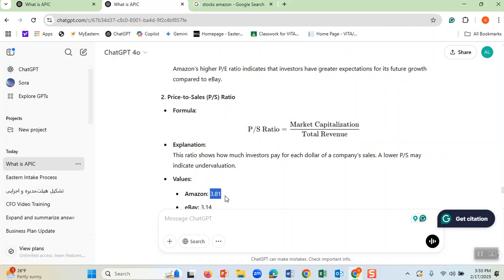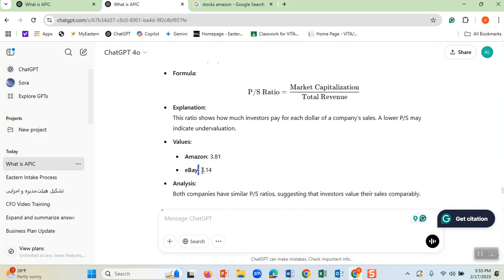The way you calculate it is you multiply 228. You know that Amazon shares were 228. You multiply it by the total number of shares that Amazon has outstanding. That is, for example, let's say 1 billion. You multiply 228, but suppose by 1 billion, it becomes 228, for example, trillion or whatever. Therefore, you get this number.